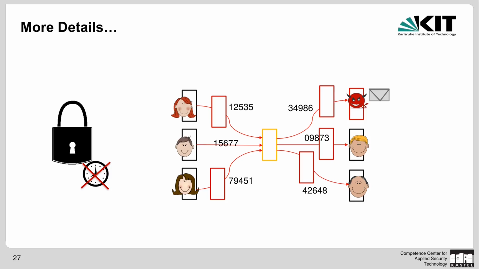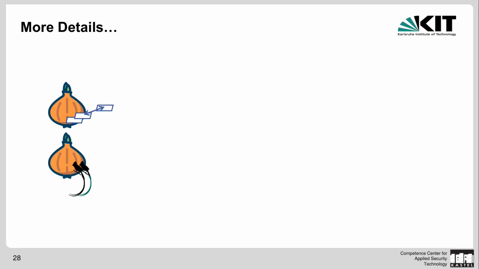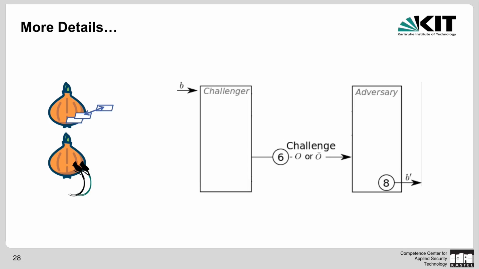And therefore, as the adversary in the real world, of course, gets to see other communications that are going on and is able to modify packets of onions that he sees or processes, our properties have to be stronger than the ones that we've just seen. So what I've just told you is just the very core of the properties. I described how the challenge looked and how the adversary has to decide based on it.